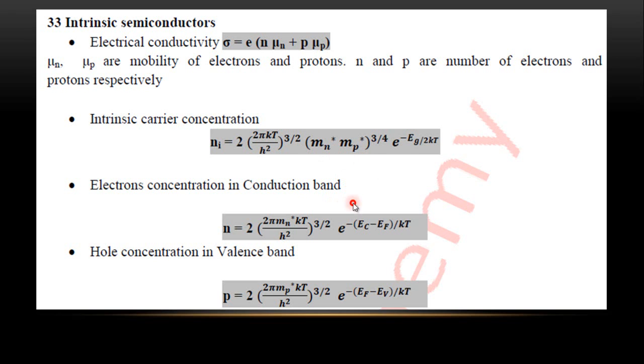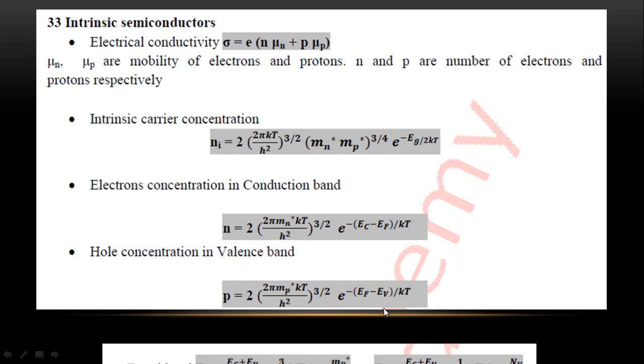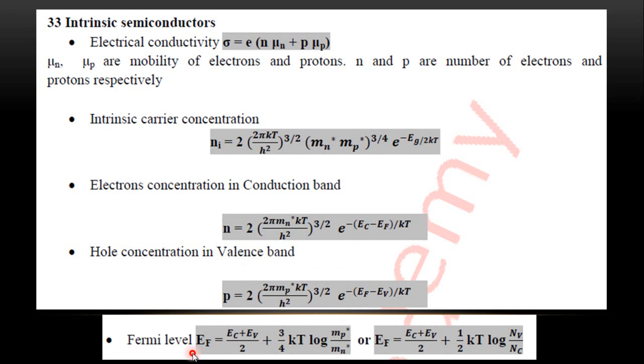As you know, in a semiconductor there are conduction and valence bands which are separated by the forbidden energy gap. The electron concentration in the conduction band is represented by this, and the hole concentration in the valence band is represented by this formula. You can also calculate the Fermi level, which is the level above which, at zero temperature, there are no electrons.